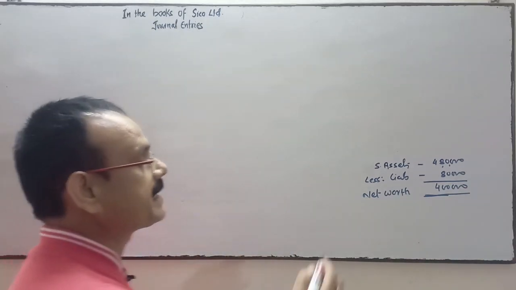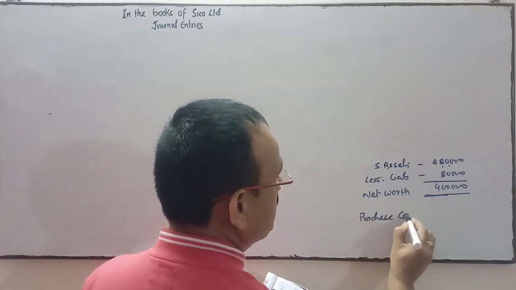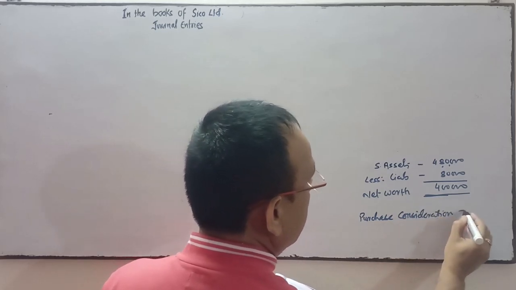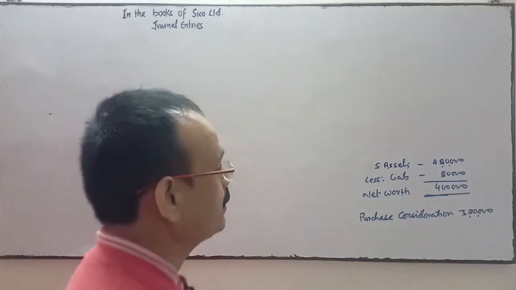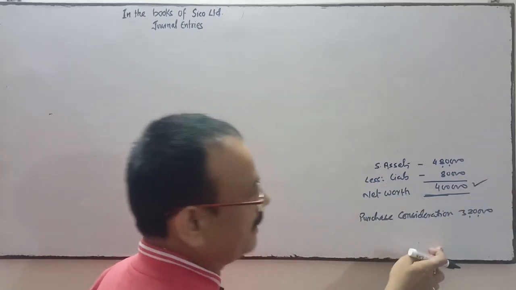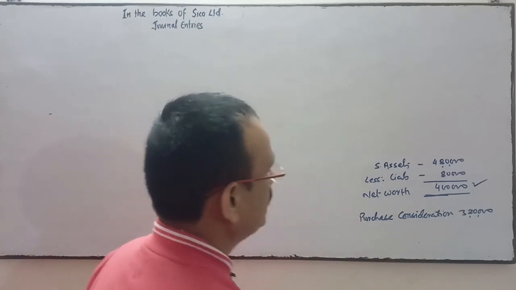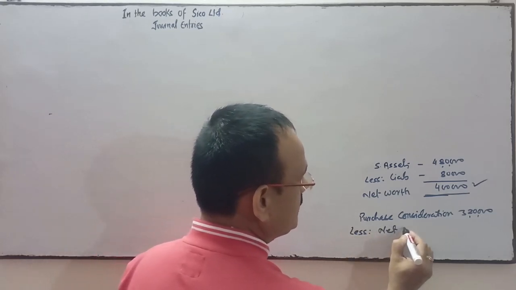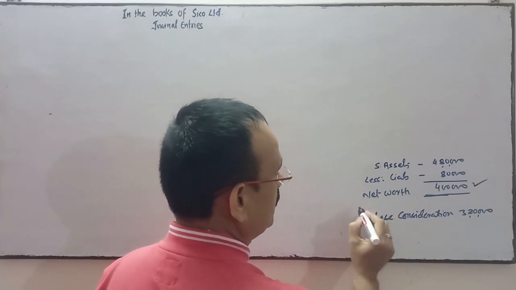For a purchase consideration, however, the purchase consideration is 3,20,000. You see, net worth of the business is 4 lakh, but the purchase consideration is less than that. It means there is a gain, a profit, capital gain. Here the purchase consideration is less, so you deduct it from the net worth.